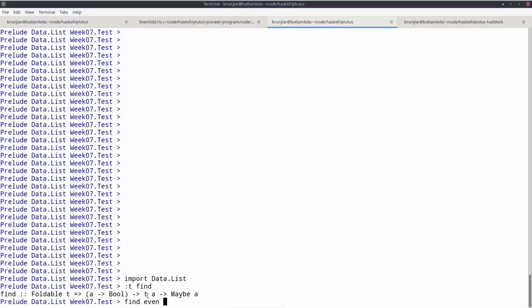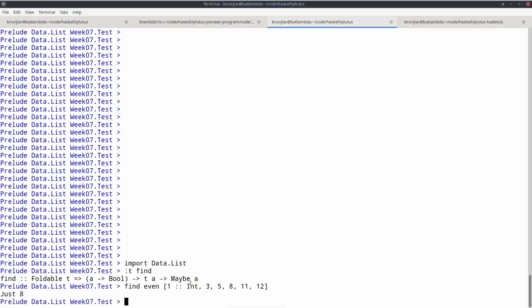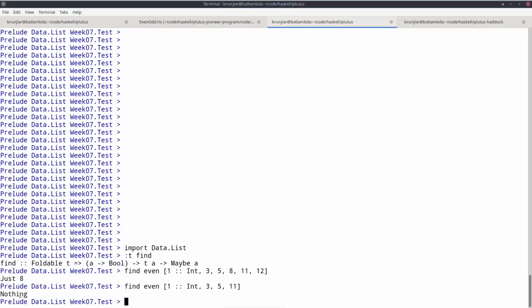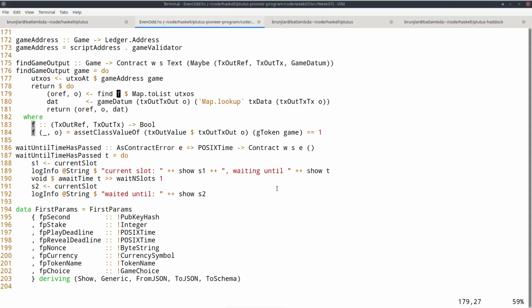So if we do find even on 1, 3, 5, 8, 11, 12, it will pick the first even number from the list, Just 8. But if I remove the even elements, then it will return Nothing. So using this find, after we have all the UTXOs, we turn them into a list of pairs.